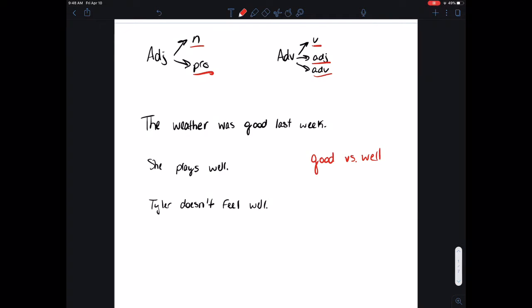So good is always going to be used as an adjective. So if you look at the example sentence, the weather was good last week. Good is a predicate adjective. It's describing how the weather was. Now, well could either be an adjective or an adverb. The only time well is going to be an adjective is when it's going to refer to someone's health. So Tyler doesn't feel well. Here, well is being used as an adjective because it's referring to his health. Otherwise, well is always going to be used as an adverb. She plays well. How does she play? She plays well.